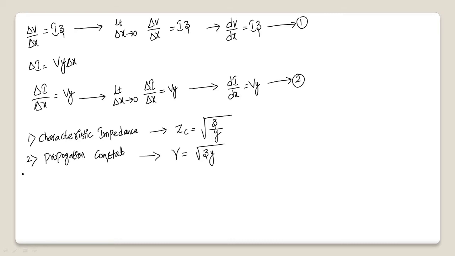Now we'll do some more mathematics here in order to extract the relations between sending end terms and the receiving end terms. First of all, I am differentiating equation 1 with respect to x. If we differentiate equation 1 with respect to x, it will be converted as d square v by dx square is equal to, here you have two terms.